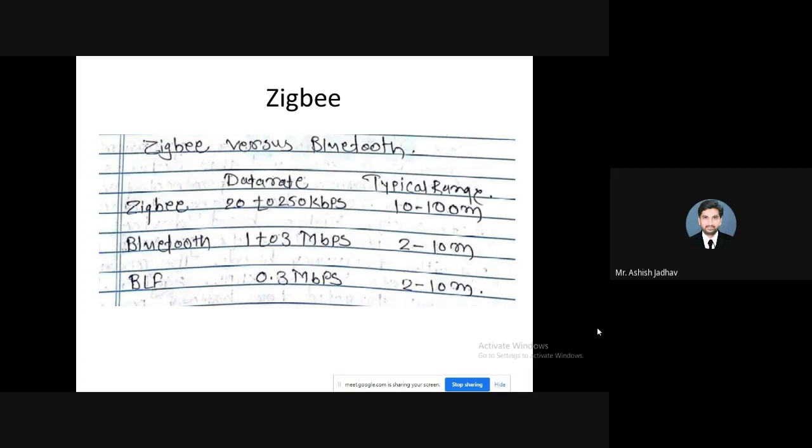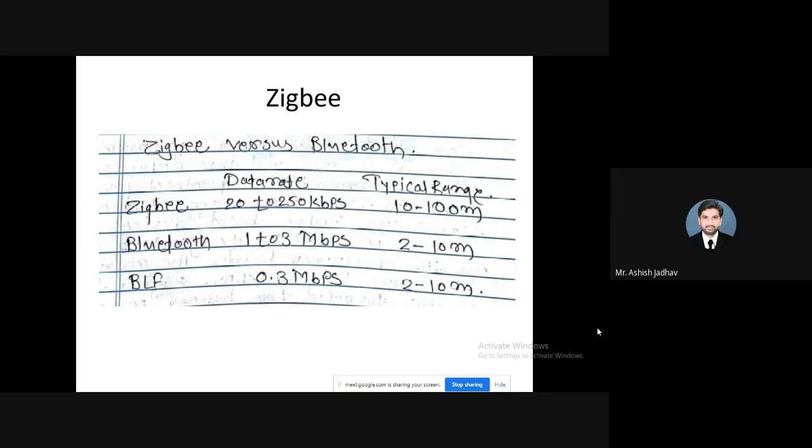Zigbee supports 250 kbps, Bluetooth supports 3 mbps, and BLE supports 300 kbps. So of course the answer would be Bluetooth. For a higher data rate, Bluetooth is preferred.